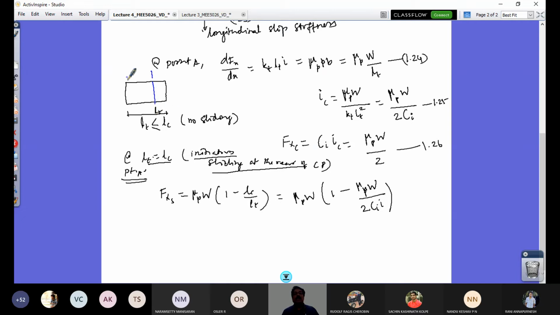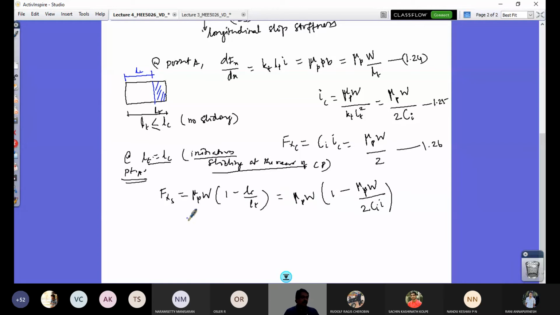Your characteristic length LC can be reduced. LC equal to 0 is the point corresponding to B, corresponding to the IM value, exactly what we were discussing earlier. So this is your sliding region. When LT is greater than LC, this ratio is a fraction, so I will have a contribution for the sliding zone. This added with the other gives the expression. That's why your total Fx is Fxc plus Fxs.